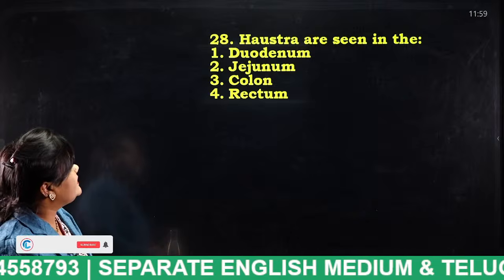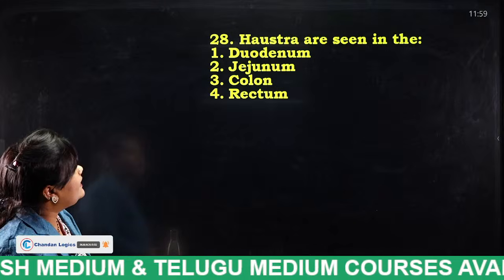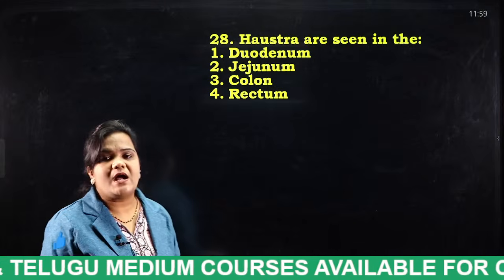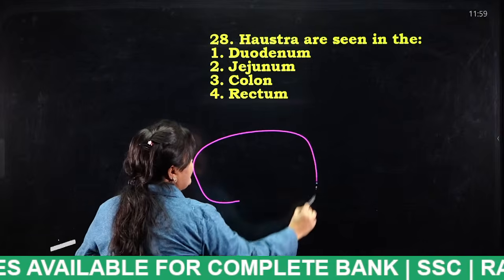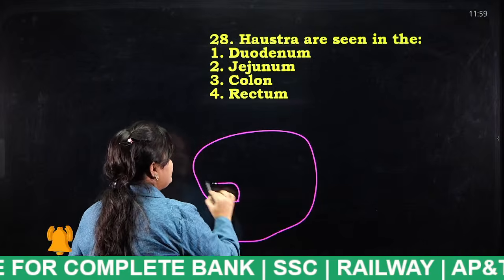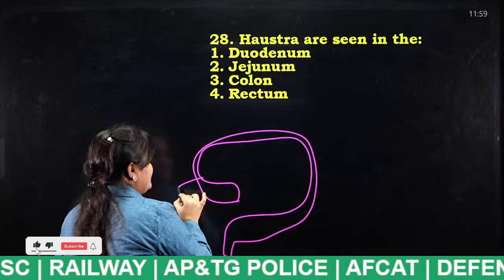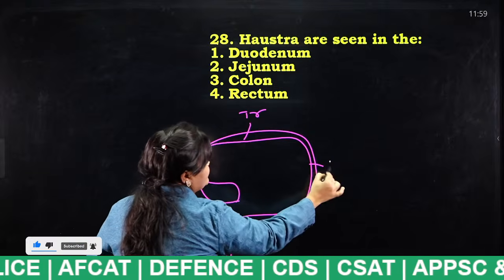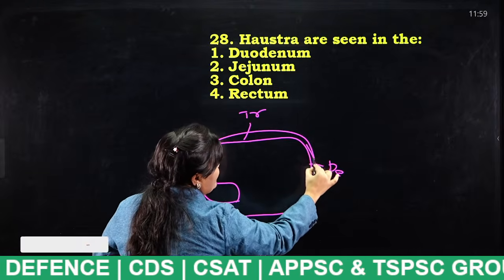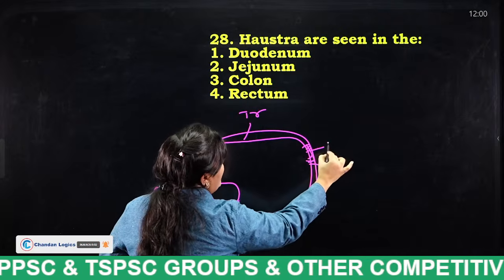Haustra are seen in the duodenum, jejunum, colon, rectum. Haustra, so this is like a large intestine actually. Just think of this as the large intestine. This is the ascending colon, this is the transverse colon, this is the descending colon. The things which are like bands are known as what? Haustra.